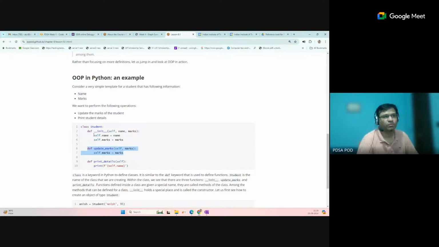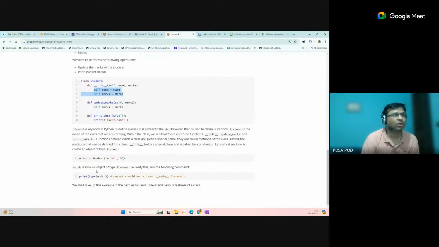Based on that data, what function to perform on that data in this template is already designed. Now you want to create some object for this, so that object will require the data which is required in this template. Now you can see how we can create the object for this. In the template we have defined variables self.name and self.marks. This self is a special variable that refers to the current instance of the object. If we are creating any object for this class, that object will refer to one instance of the class, so this self will refer to that point.